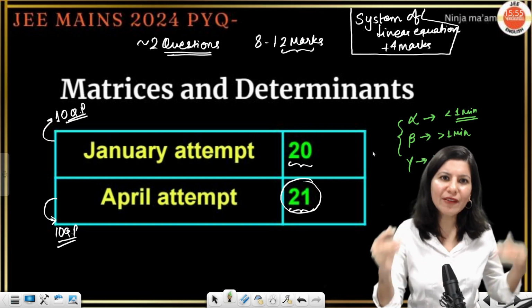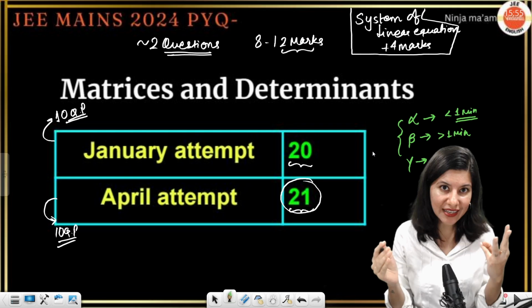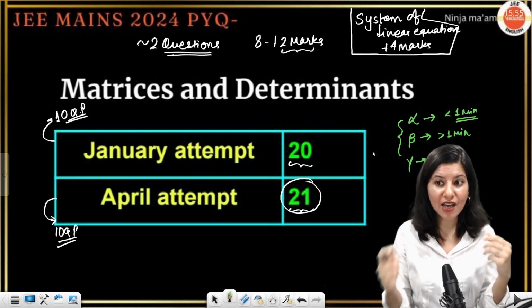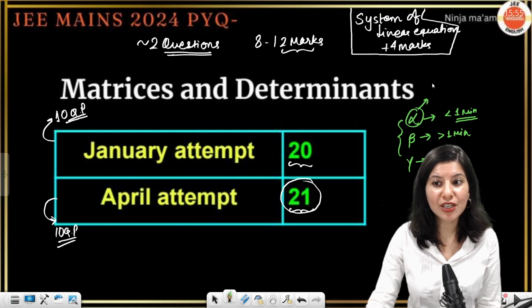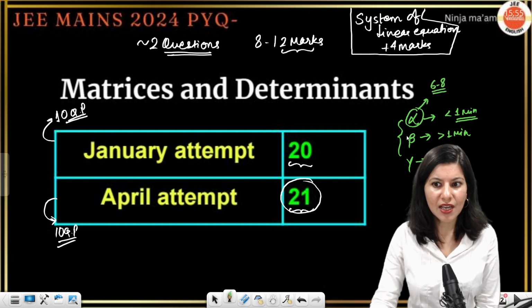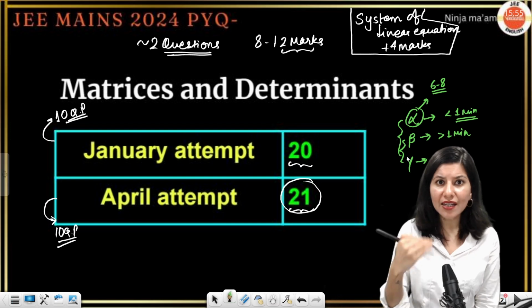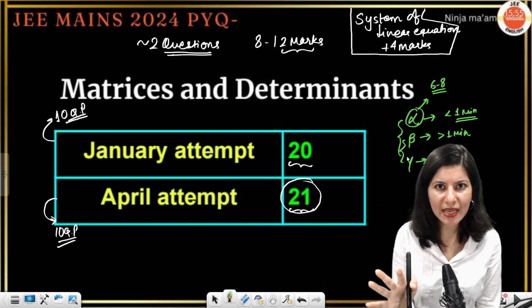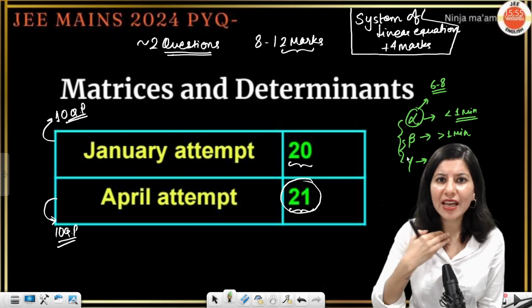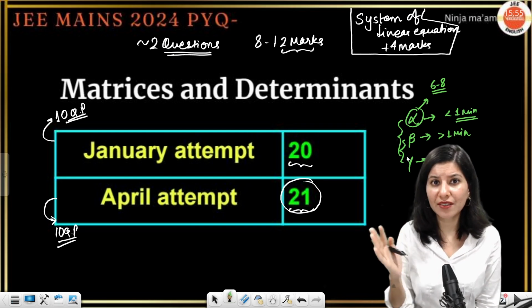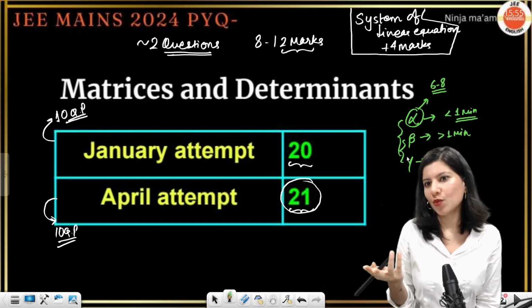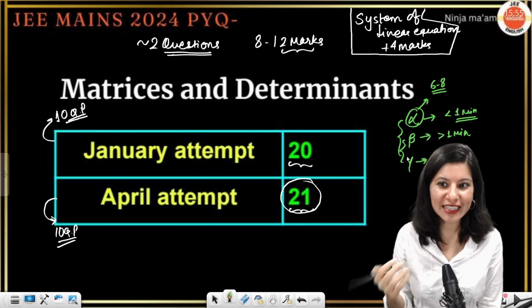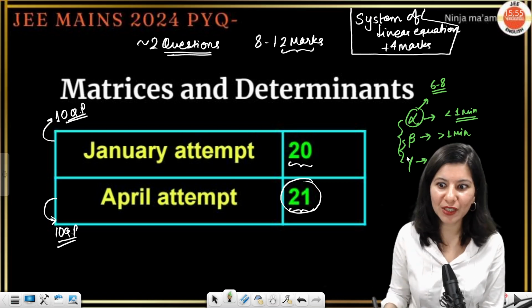What is this strategy? So you have to scan and divide the complete paper into 3 categories, right? And those categories are alpha, beta and gamma. The first 15 minutes are focused on alpha category questions, which are 6 to 8 questions in every paper. Now beta and gamma categories are dependent on the students, right? Sometimes it is more or less the same, but sometimes I feel a binomial question is very difficult. But you guys say, okay, no ma'am, binomial I love, I do it quickly in a fraction of a second. So it is subjective also, but you have to build your strategy.